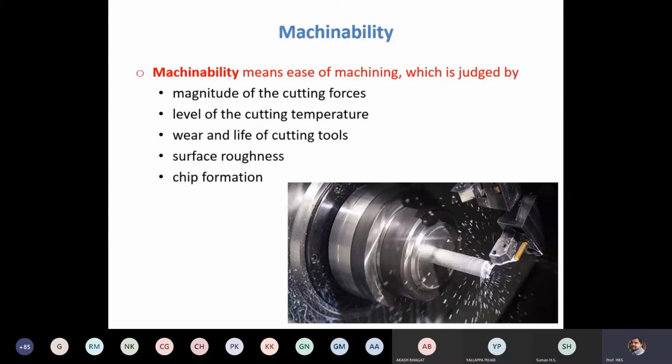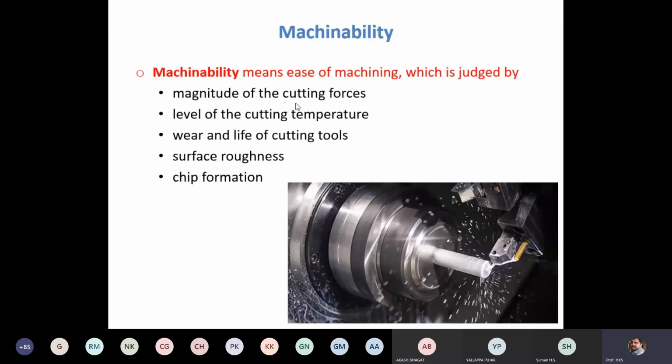So there will be forces exerted by the tool and forces exerted by the work part. That will decide the machinability, the magnitude of the cutting forces.